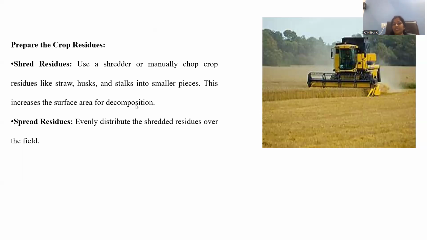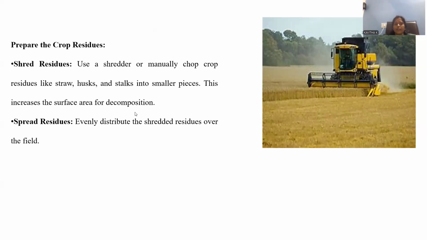Decomposition is carried out by microorganisms. Whatever tiny microorganisms are present on the soil surface work upon the small pieces made by this shredding process, so that decomposition will be faster.